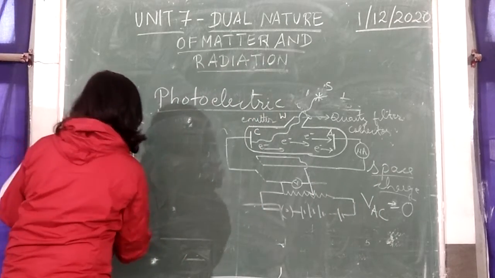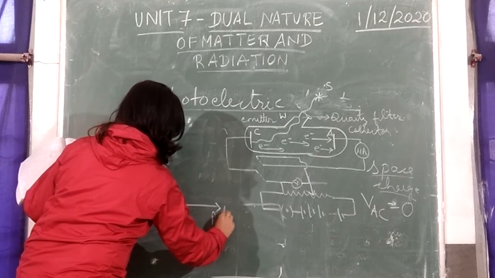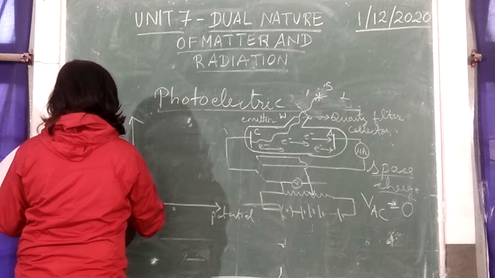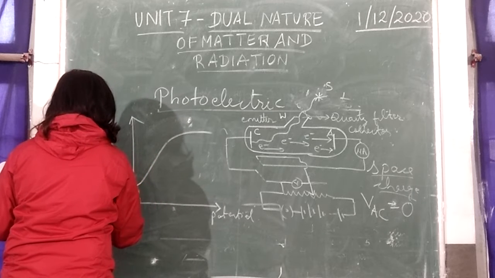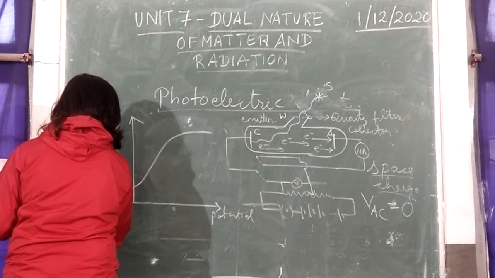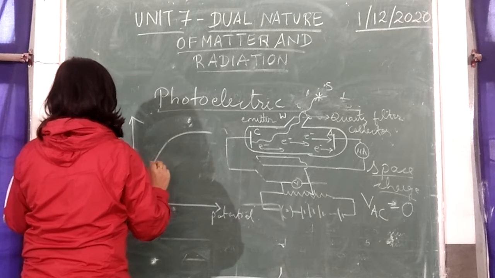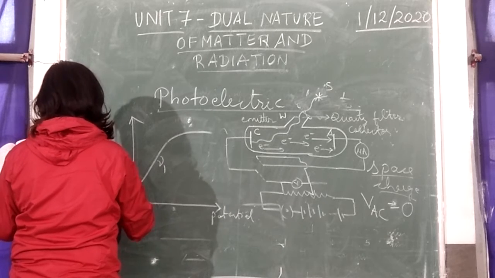So here we have the potential, of course, at A with respect to C. We have for a certain frequency it comes like this, and you go back, find out the stopping potential. This can be written as V01. And this is for a given frequency gamma 1. Gamma is the frequency of incident radiation.